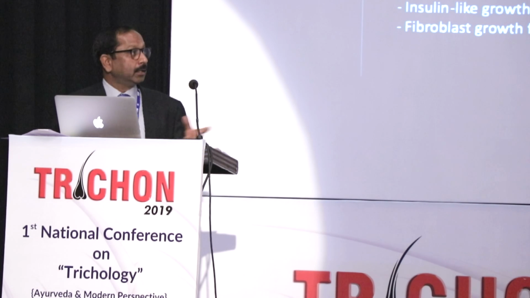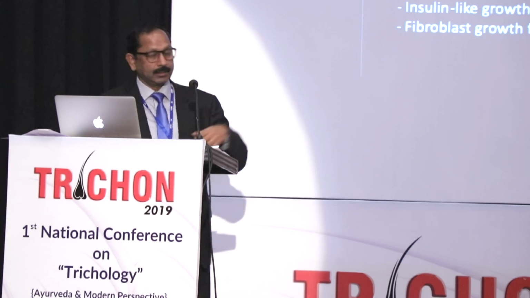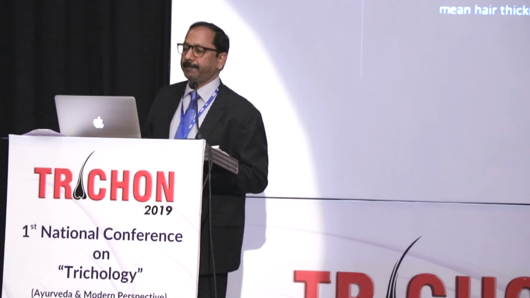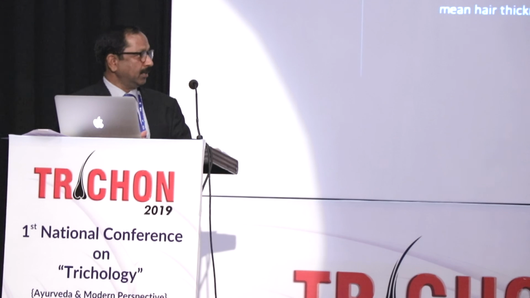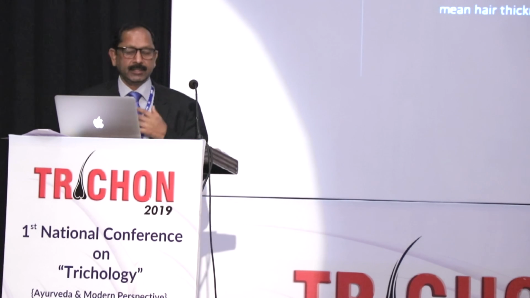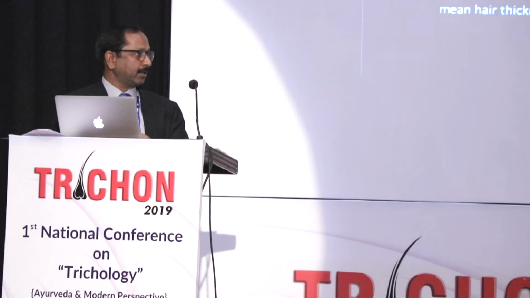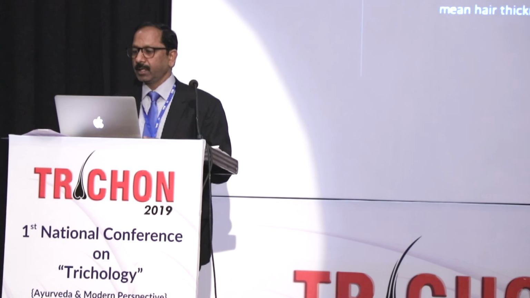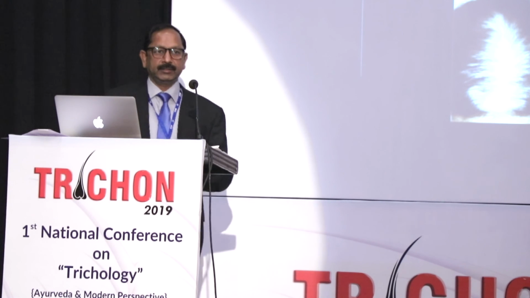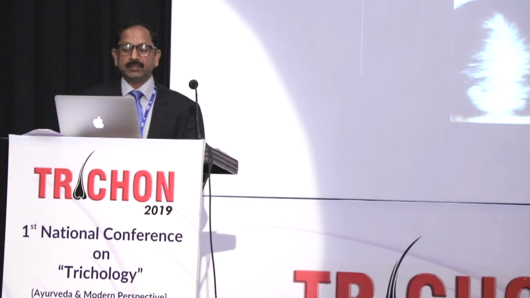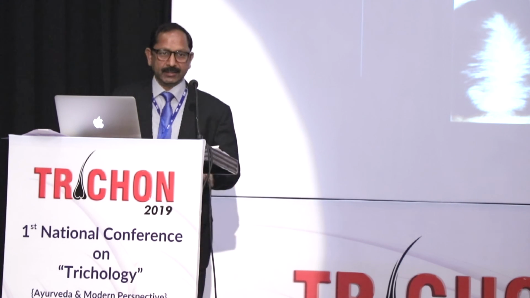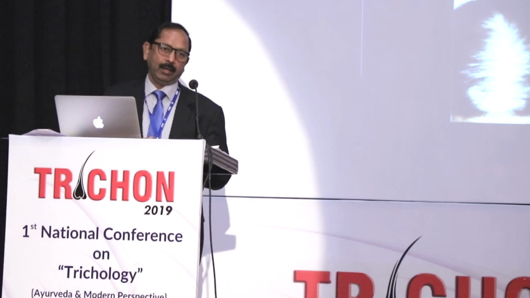And how does it work? It secretes a lot of growth factors, and there are so many, and that is how it helps. And what are the effects of PRP? It awakens the dormant hair follicles, and it improves the efficiency of follicular formation, and there is significant clinical improvement in mean hair counts and mean hair thickness. And what is the treatment protocol? Usually we do it monthly for 3 months, and after that every 3 months for the first year. So altogether 6 treatment sessions in the first year. We can always repeat it in other years also.